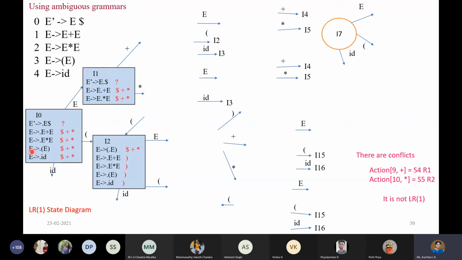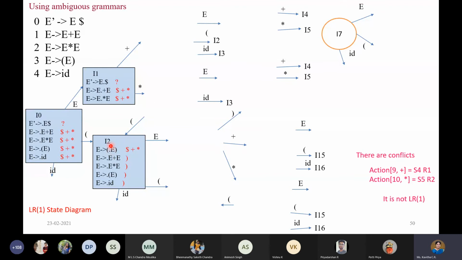Coming to the next, what we have to read is open parenthesis. When you read open parenthesis, you get E gives open parenthesis dot E close parenthesis, and we have copied the same look ahead symbols, that is dollar, plus and star. Now, after writing this, you notice that dot E appears.